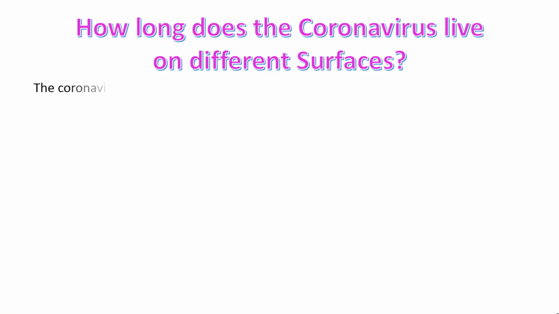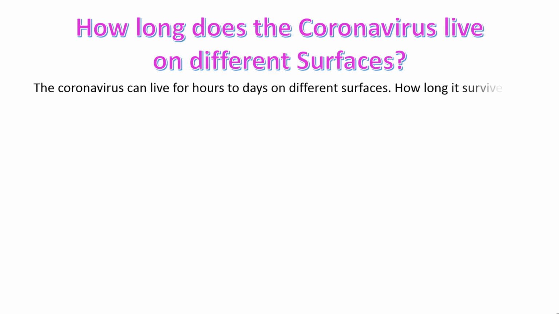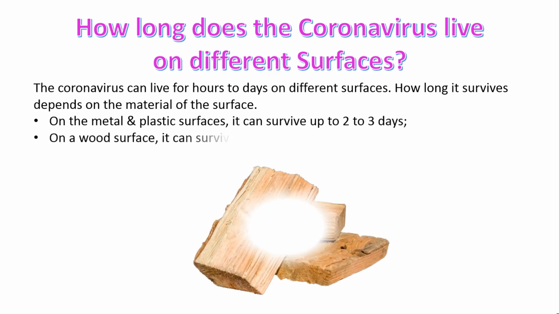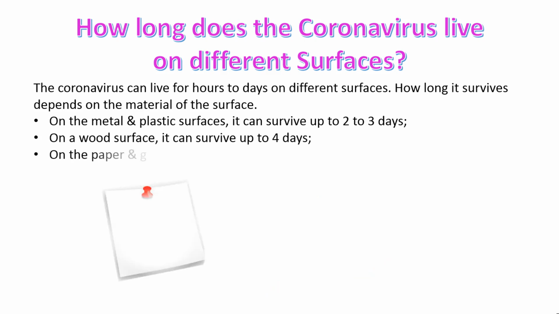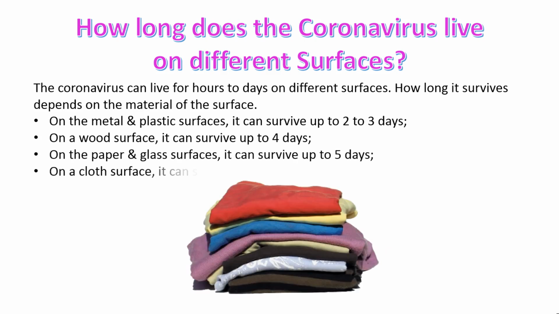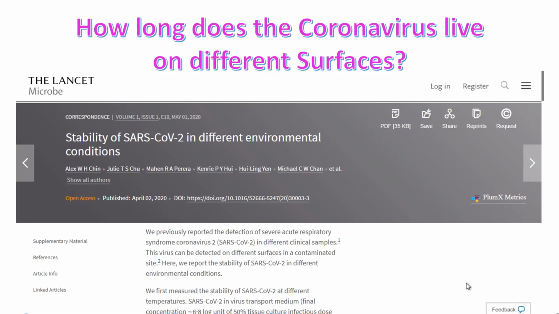The coronavirus can live for hours to days on different surfaces. How long it survives depends on the material of the surface. On metal and plastic surfaces, it can survive up to 2 to 3 days. On wood surface, it can survive up to 4 days. On paper and glass surfaces, it can survive up to 5 days. On a cloth surface, it can survive up to 2 days. Reference: Stability of SARS-CoV-2 in different environmental conditions, published in the Lancet Microbe, April 2, 2020.